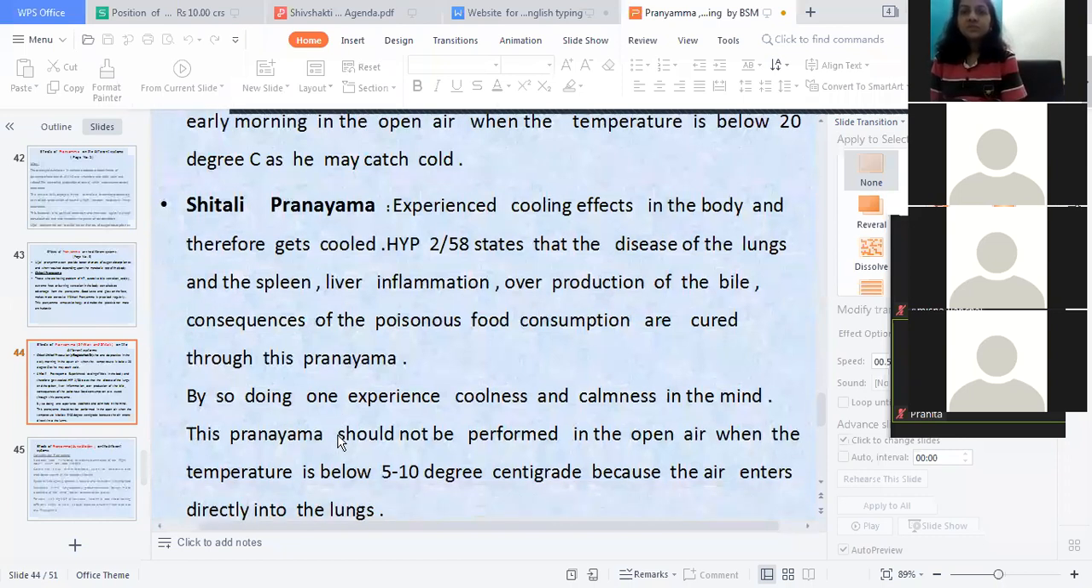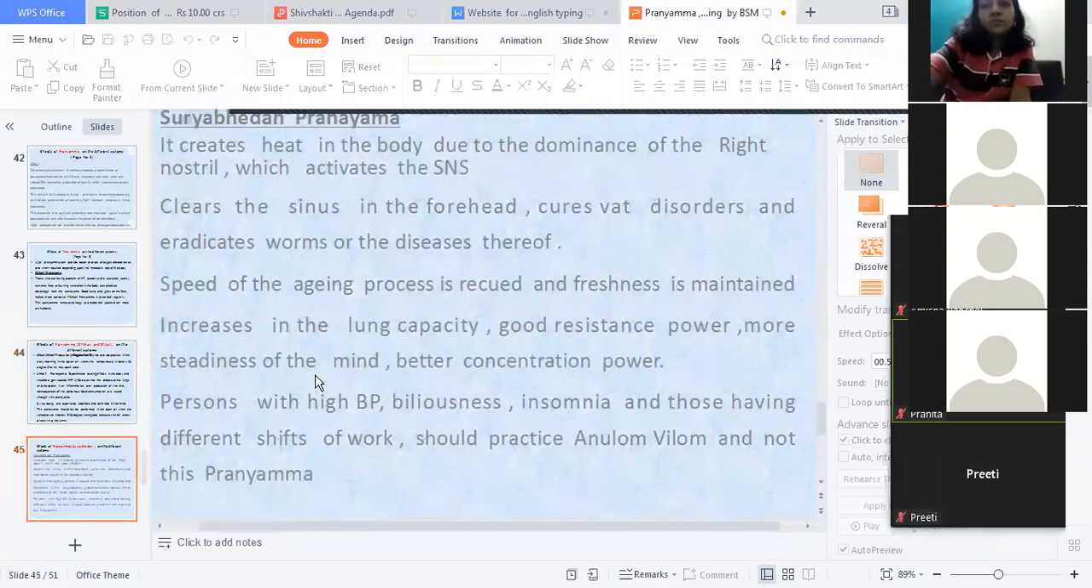This pranayama should not be performed in the open air when the temperature is below 5 to 10 degrees centigrade, because the air enters directly into the lungs. So here the cool air will enter when the normal room temperature is 30-32 degrees. The cool air should not go in; air at normal temperature, as the outside temperature, should go inside the lungs. So that will activate the functioning level of the lungs.